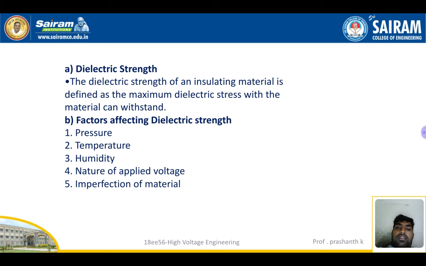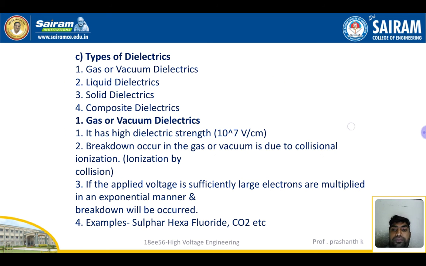The dielectric strength of an insulating material is defined as the maximum dielectric stress which the material can stand, right? Factors affecting the dielectric strength: pressure, temperature, humidity, the nature of the applied voltage, and imperfection of materials also.